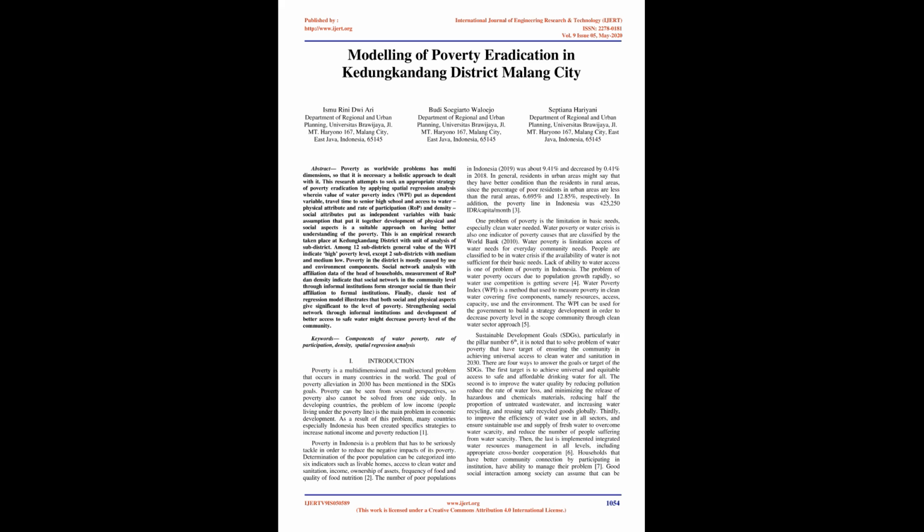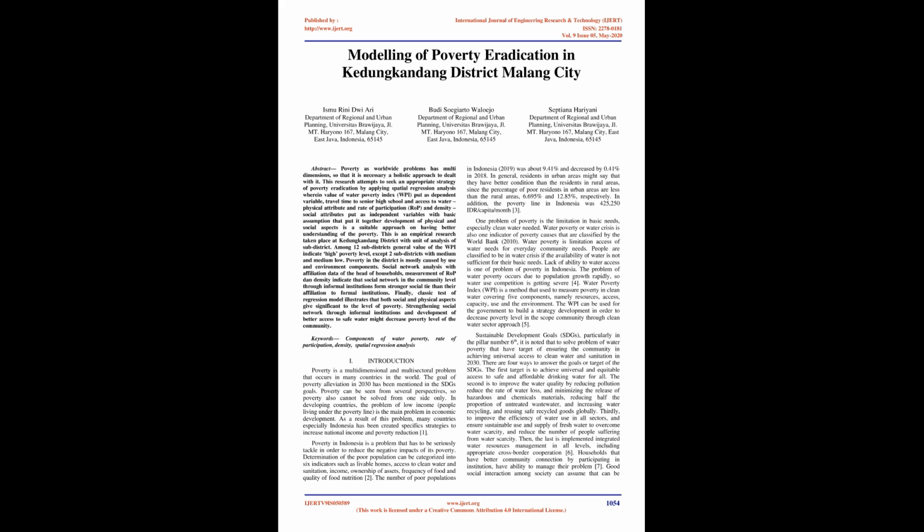poverty index, WPI, is put as the dependent variable, with travel time to senior high school and access to water as physical attributes, and rate of participation, ROP, and density as social attributes, put as independent variables, with the basic assumption that putting together the development of physical and social aspects is a suitable approach to better understanding poverty. This is an empirical research taking place in Kedungkandang District with the sub-district as the unit of analysis.